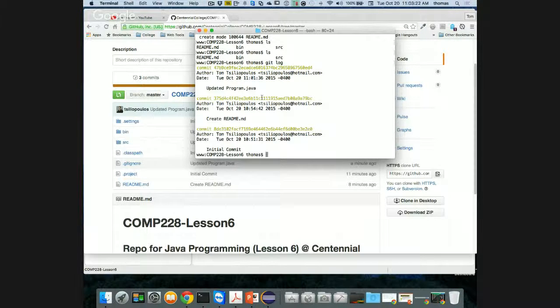eCentennial, so that way, as a backup, just in case somehow you can't get Eclipse working with Git, or you can't do it with command line, or you can't do it with a tool, 3 ways of doing it, right? Then at least I have a backup. I can still look at your files. I can still give you marks, right? Please don't omit one or the other or both. Otherwise, if I've got no files accessible to me, I can't do anything for you.